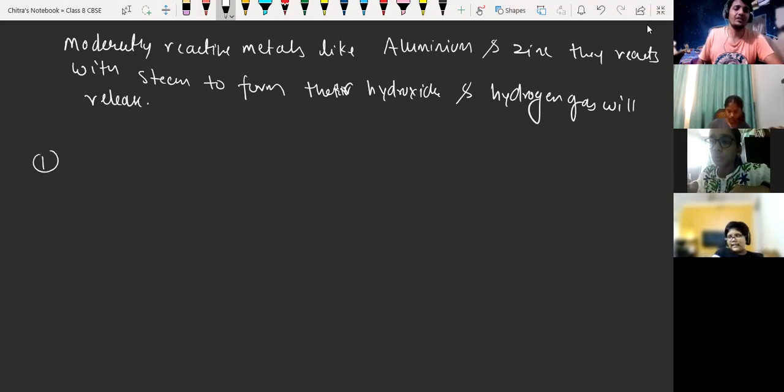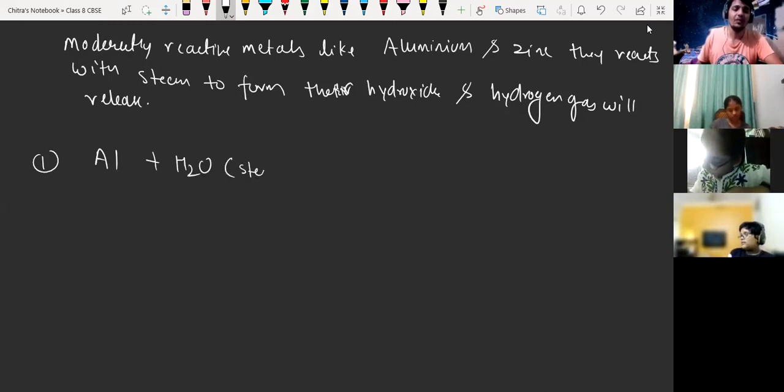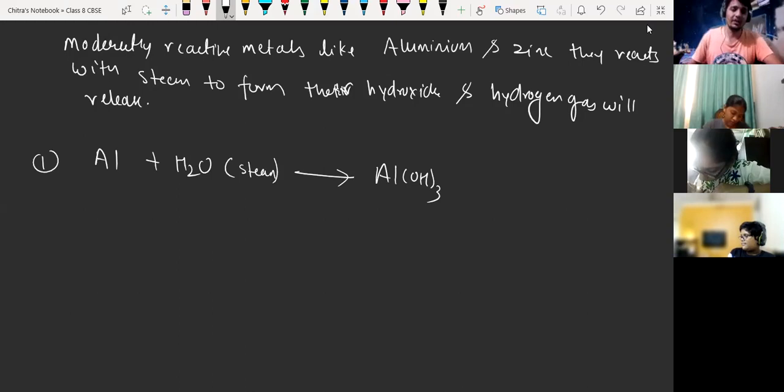First reaction I'm writing for aluminum. When aluminum reacts with water in the form of steam, hot steam, it is going to form Al(OH)3, because aluminum has valency 3, so it requires 3 hydroxide parts of the water. To balance, we write 2 here and 2 here.